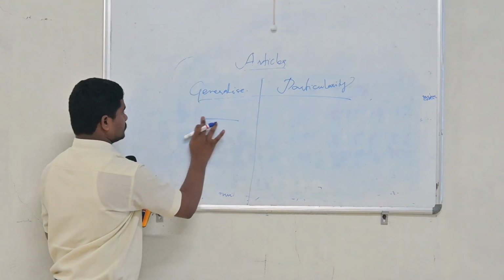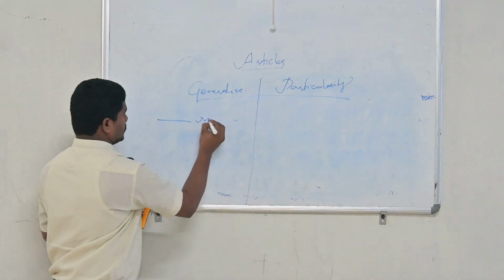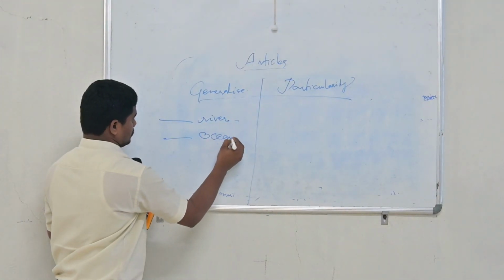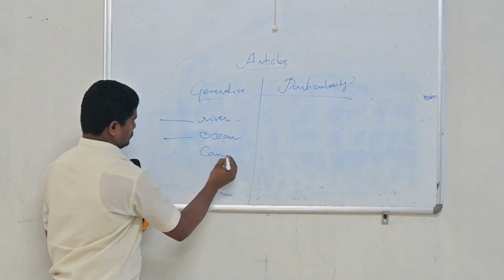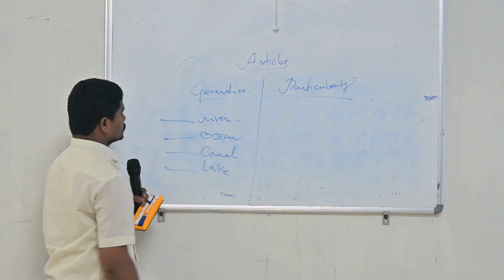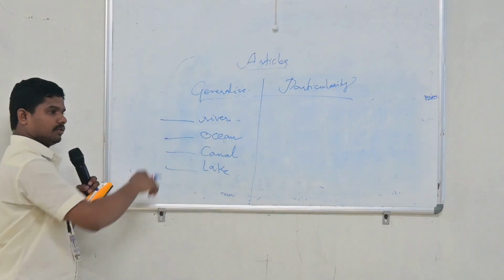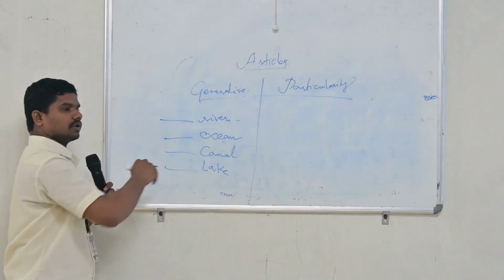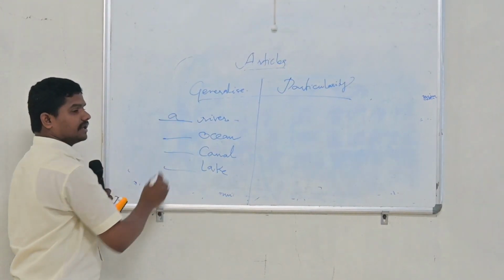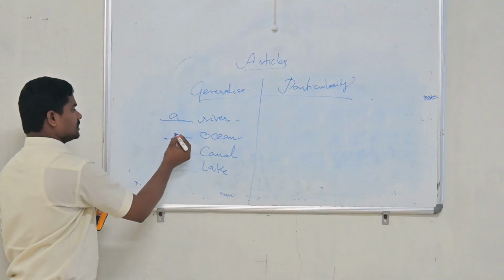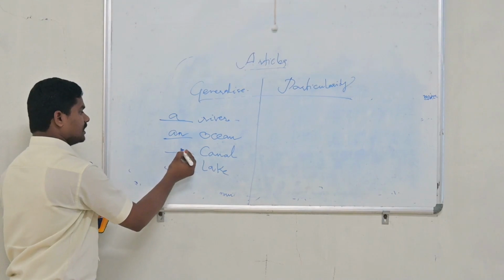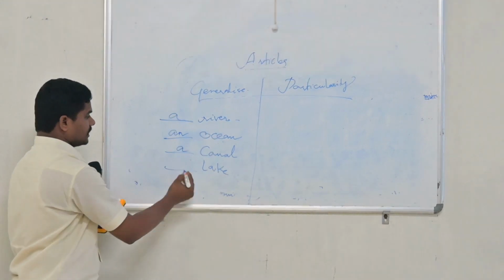So what article do you use before river? If we are talking about that situation in a generalized way, then we can use article a: a river. And next one, ocean, the article it takes is an: an ocean. And next one, canal, a canal. And next one, lake, a lake.